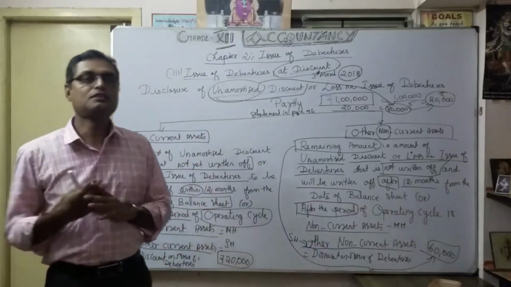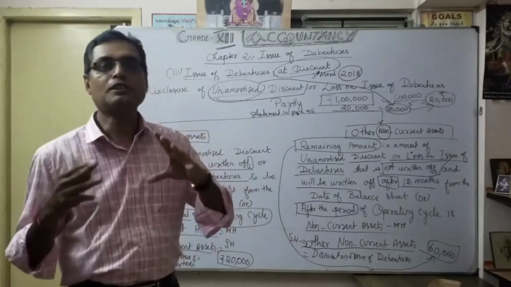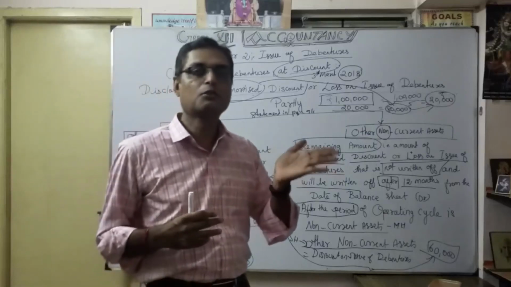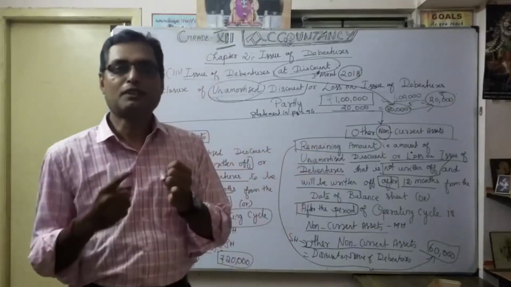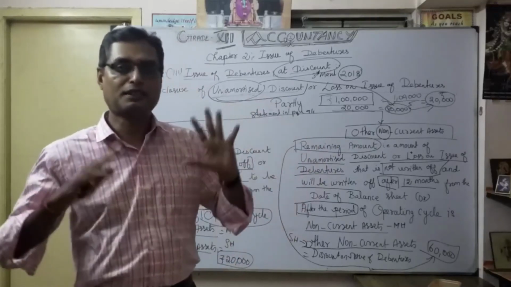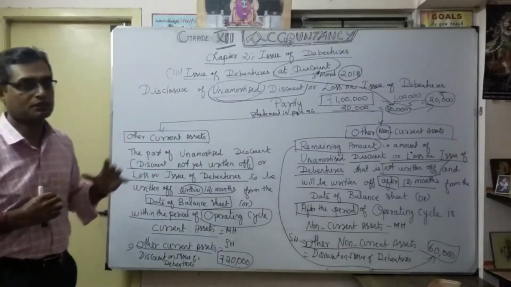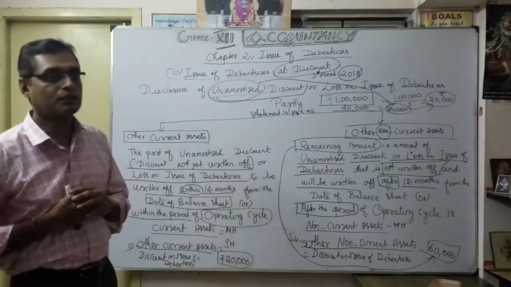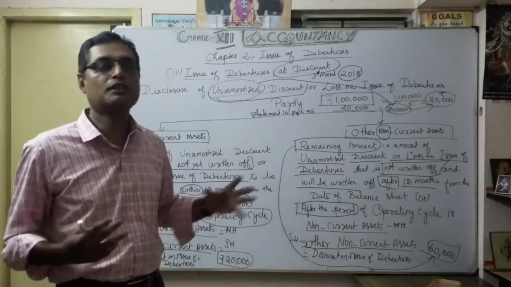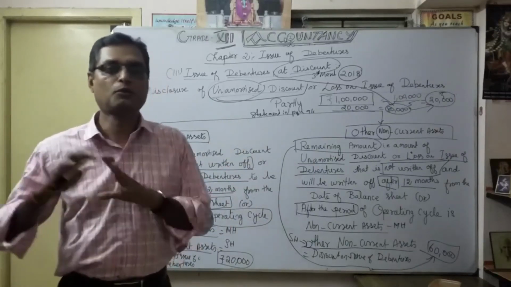In the next session, or next video, I am going to see how the accounting treatment works. Under that, I am going to write the journal entries for issue of debentures at a discount, whenever payment is lump sum and whenever it is installment. That discussion we will see in our next session. I hope you understood this session. It's a very, very important one. Please watch the video repeatedly, then only will you be able to follow our overall discussion in the future.